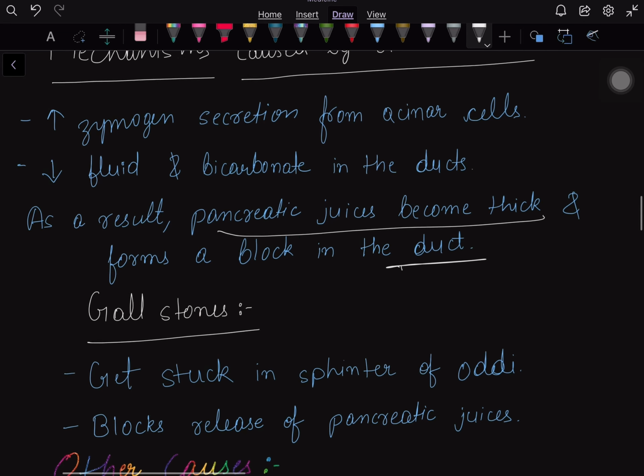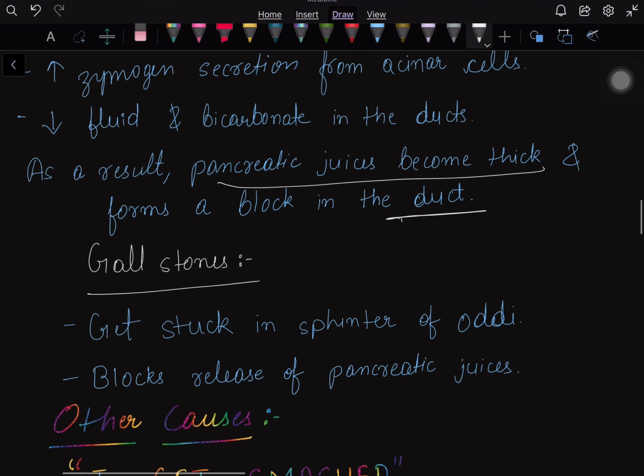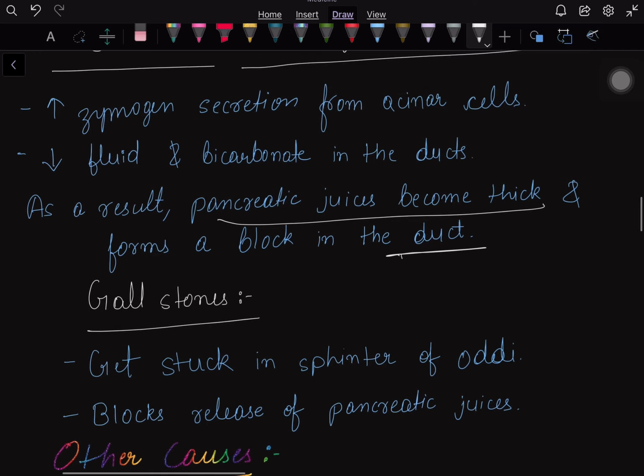The mechanism behind gallstones is that the gallstones get stuck in the sphincter of Oddi and block the release of the pancreatic juices. In both cases, due to the poor outflow of the pancreatic juices, there is acute pancreatitis.